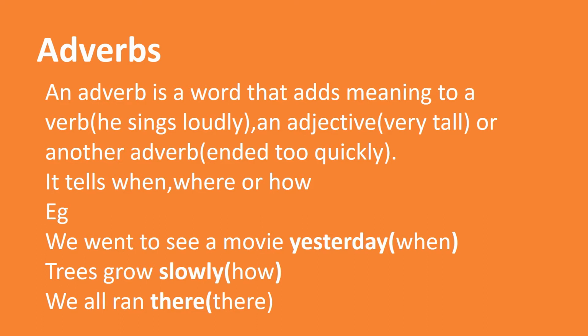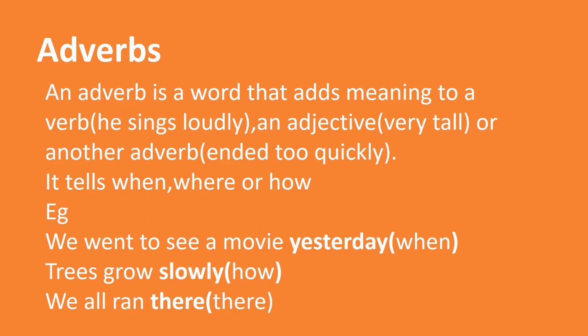The definition of an adverb is a word that adds meaning to a verb. Example, he sings loudly. Or an adjective, very tall. Or another adverb, example, ended too quickly. So it adds meaning to a verb, loudly, an adjective, very tall, and another adverb, ended too quickly. So in simple words, adverbs tell when it is done, where it is done and how it is done.